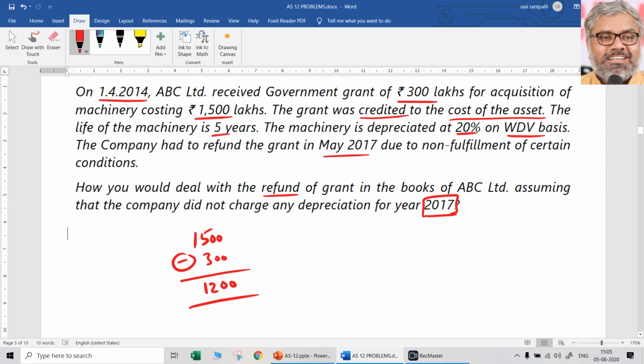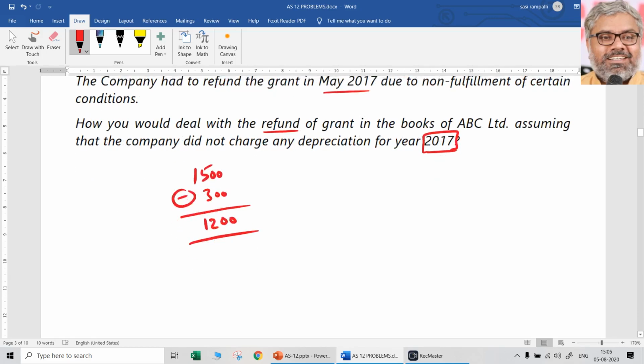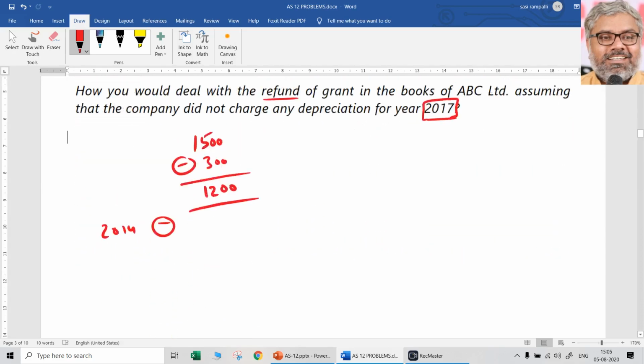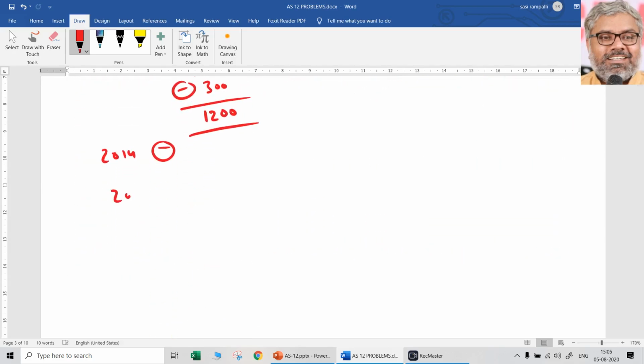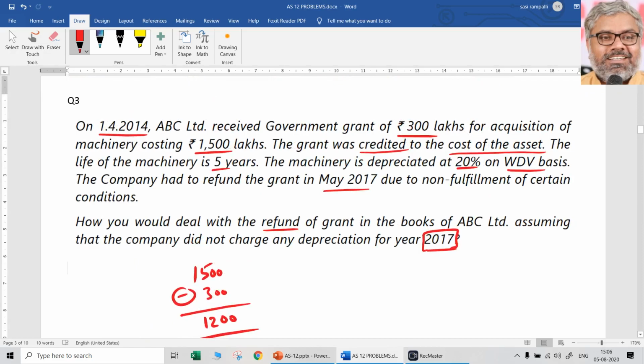Life of the machinery is 5 years, we don't care, because the machinery here is depreciated at the rate of 20% on written down value basis. So you need to calculate for various years, 2014, right, and 2015 and 2016 also. Depreciation has to be calculated on written down value basis. 2014, if you observe, will not be for the full year, it will be only for 9 months, because the asset was purchased on 1/4/2014.